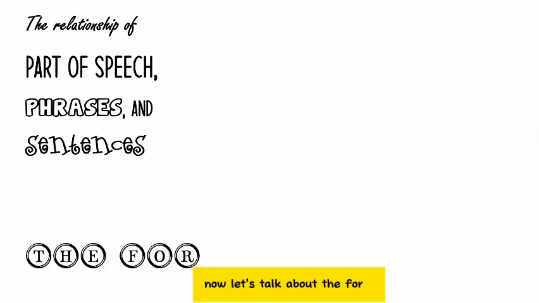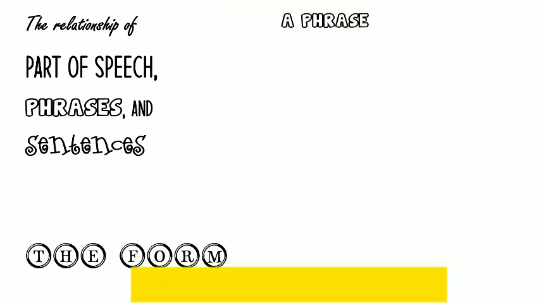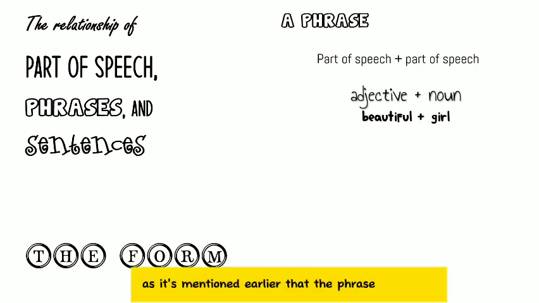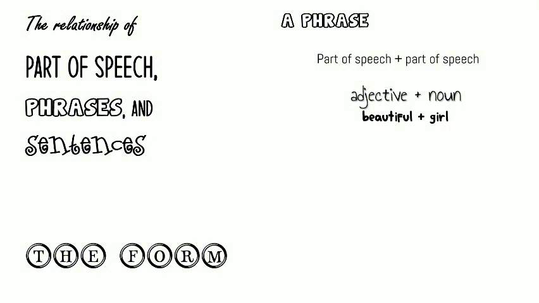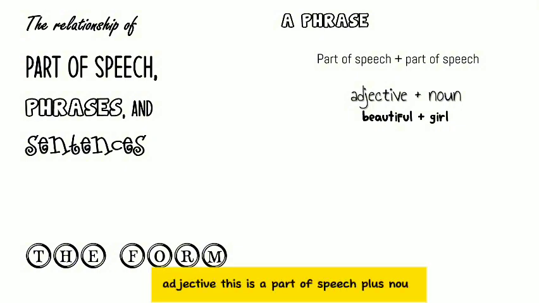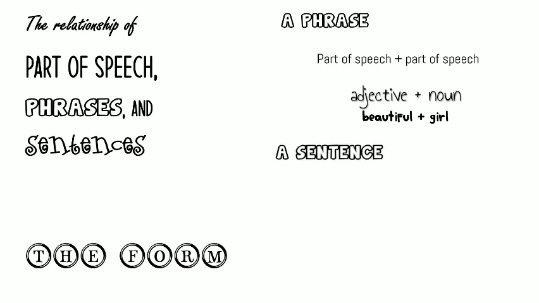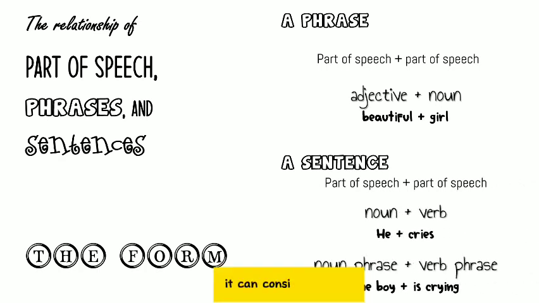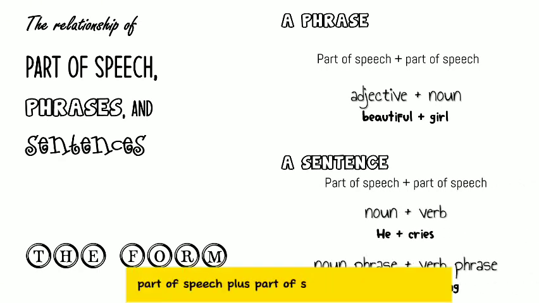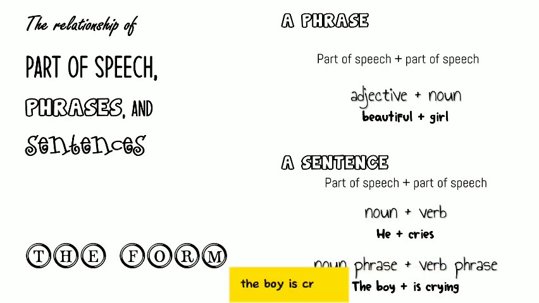Now let's talk about the form. As mentioned earlier, the phrase consists of part of speech plus part of speech. So for example, adjective, this is a part of speech, plus noun. So beautiful girl is an example of a phrase. A sentence can consist of part of speech plus part of speech, or phrase plus phrase. But here I just give you two examples. The example of part of speech plus part of speech: noun plus verb, he cries. Noun phrase plus verb phrase: the boy is crying.